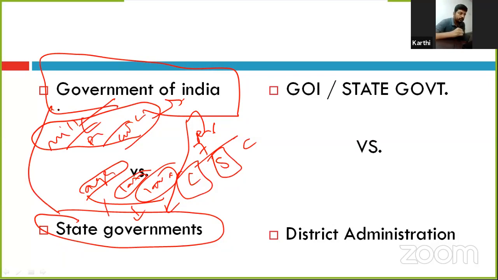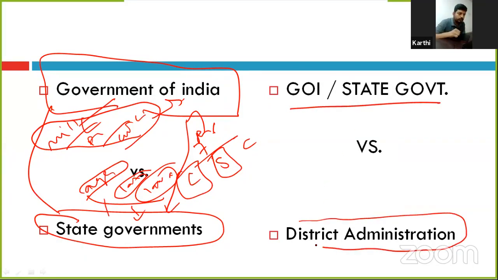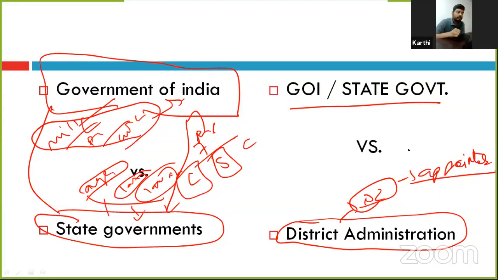Whereas you can see the relationship between the government of India or state government with respect to the district administration. District administration is called the district collector office, right? It is the appointed body. It is not the elected body. It does not have the mandate of the people. So this is the concept called unitary. Unitary means there is only one government. They can have an administrative agency, but they don't have government. That is the difference between the unitary and federal. The basis for the federal is distribution of power.